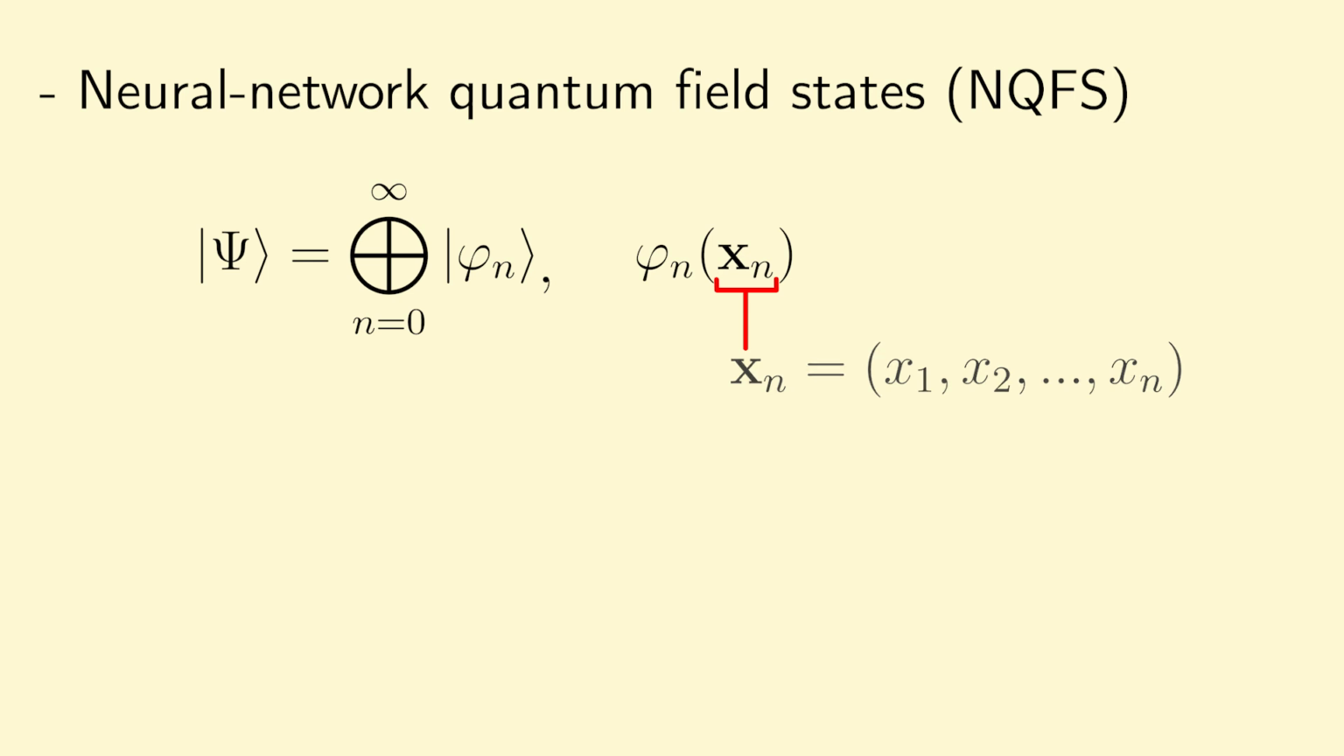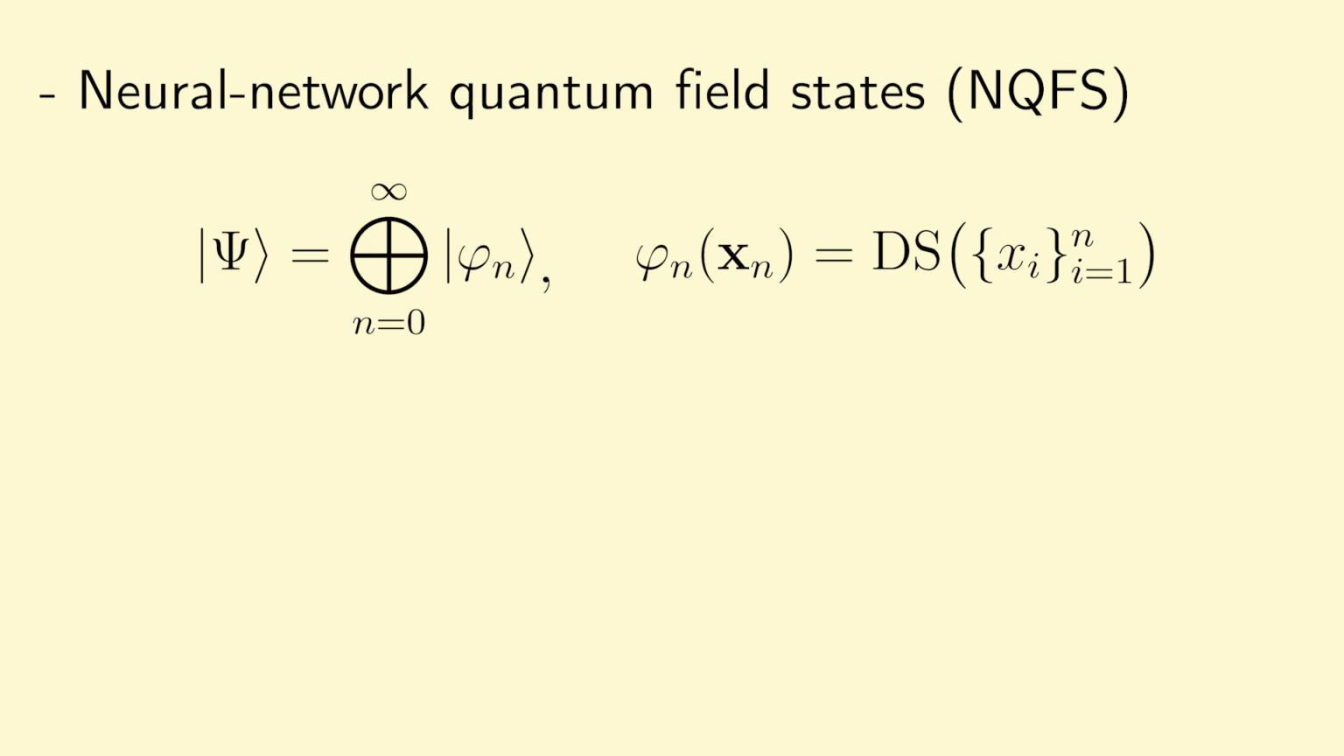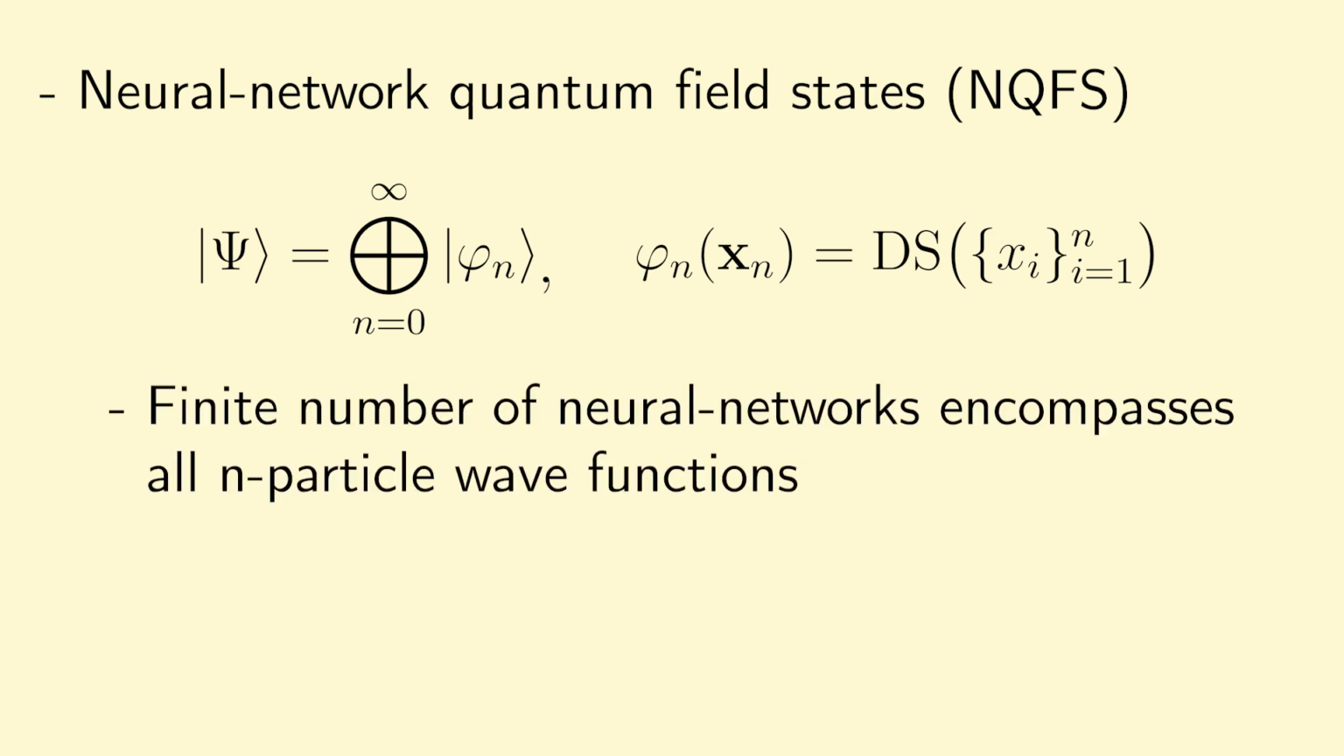In our neural network quantum field states architecture, we choose to parameterize each one of these n-particle wave functions by a common deep sets architecture. Now, I'll emphasize here that we're using a common deep sets architecture to parameterize all of the n-particle wave functions collectively. And our ability to do so stems from the fact that these deep sets architectures can take in an arbitrary number of arguments and can hence parameterize a whole collection of functions rather than just a single function. So I will note then that in this architecture, we're using a finite number of neural networks to parameterize all of these n-particle wave functions. And in addition, all this work is being done in the continuum limit, so we're using no lattice or discretization.